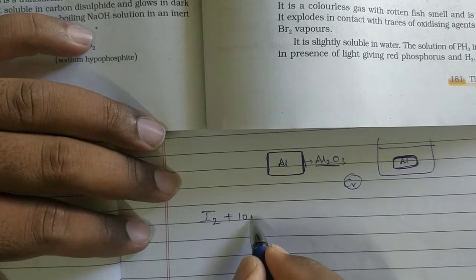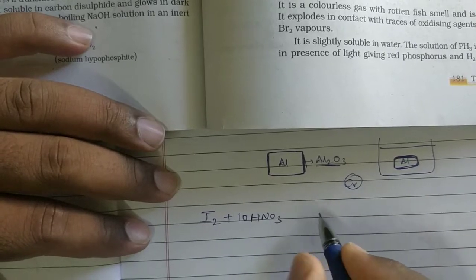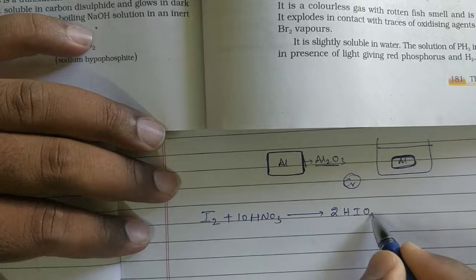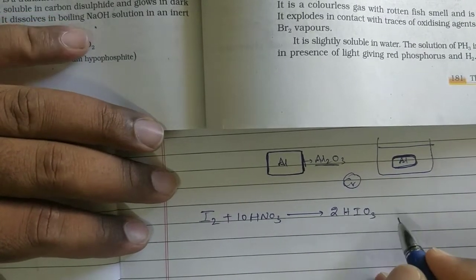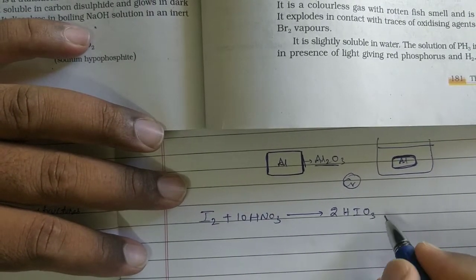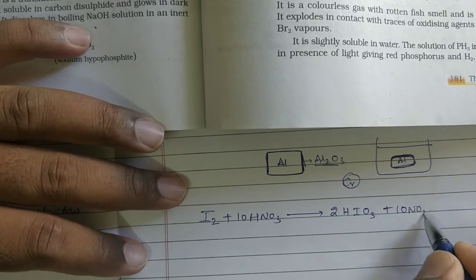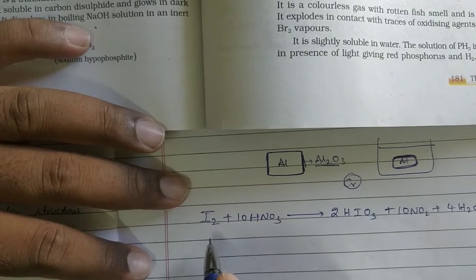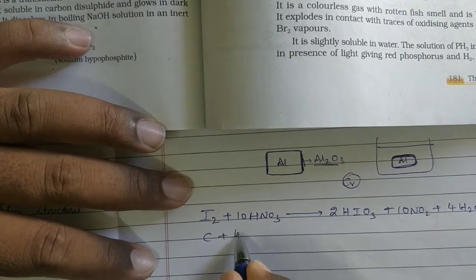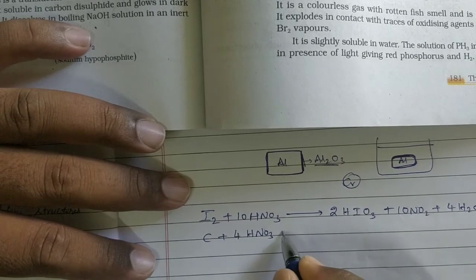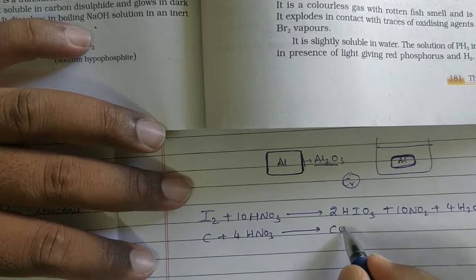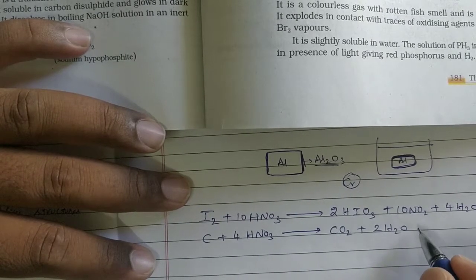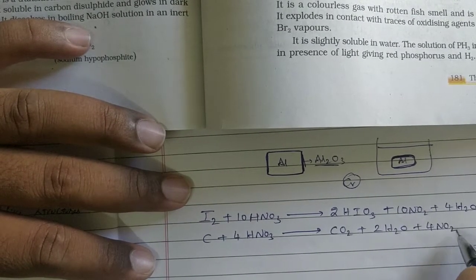See, once: I2 plus 10HNO3 gives rise to 2HIO3 plus 10NO2 plus 4H2O. C plus 4HNO3 gives rise to CO2 plus 2H2O plus 4NO2.